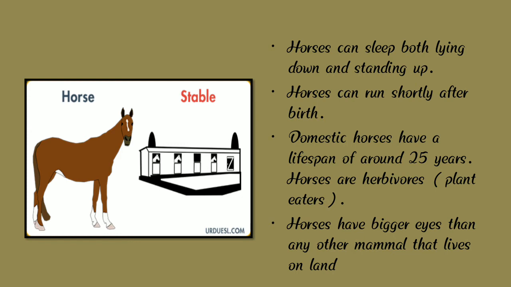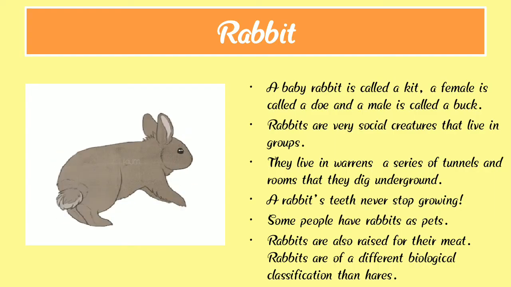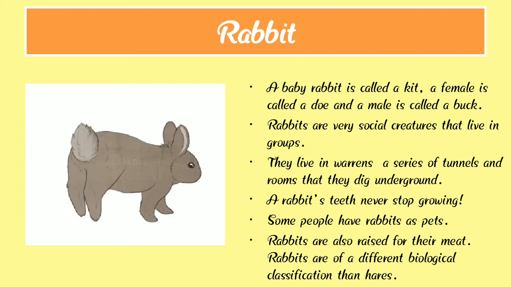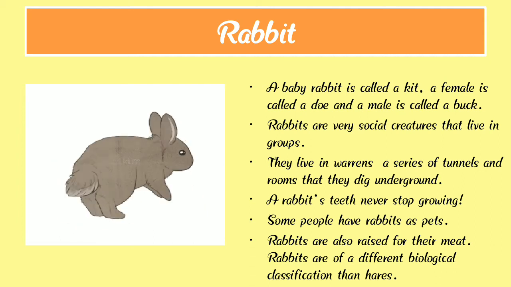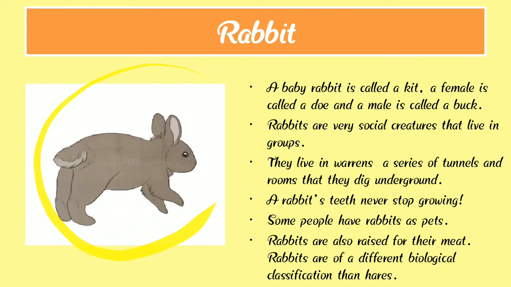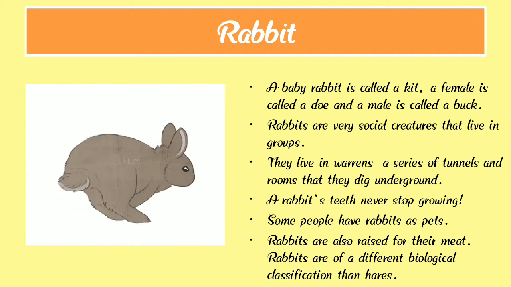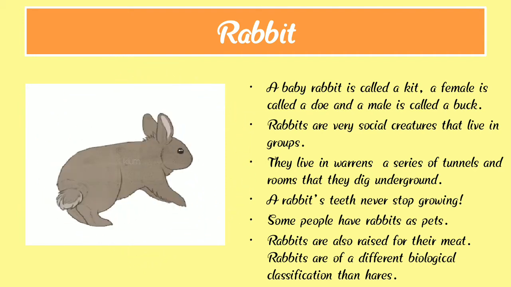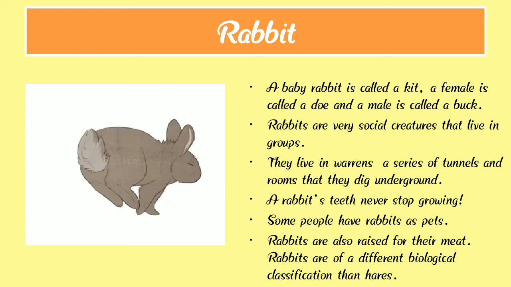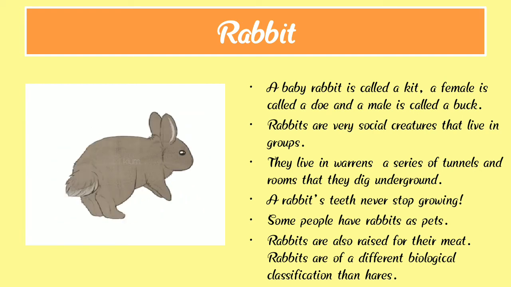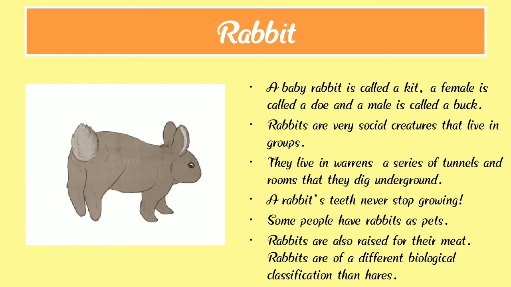So, children, you all understand about the horse. Now we are going to learn about our next animal, the rabbit. Here we can see a photograph of a rabbit. A baby rabbit is called a kit and a female is called a doe. A male is called a buck.